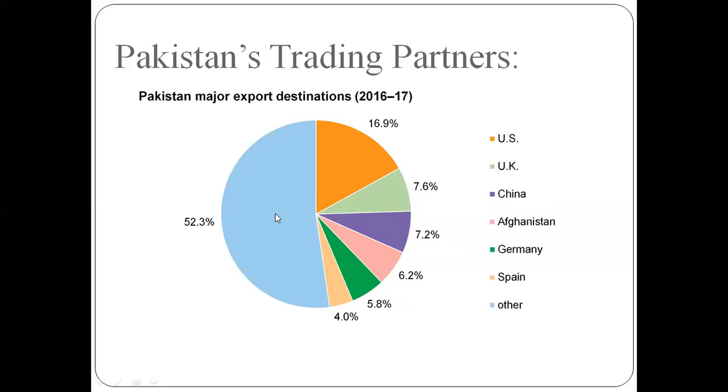Here you can see 16.9% US, then UK, China 7.2%, Afghanistan 6.2%, Germany 5.8, 4.0 Spain, and 52.3% with other countries of the world.